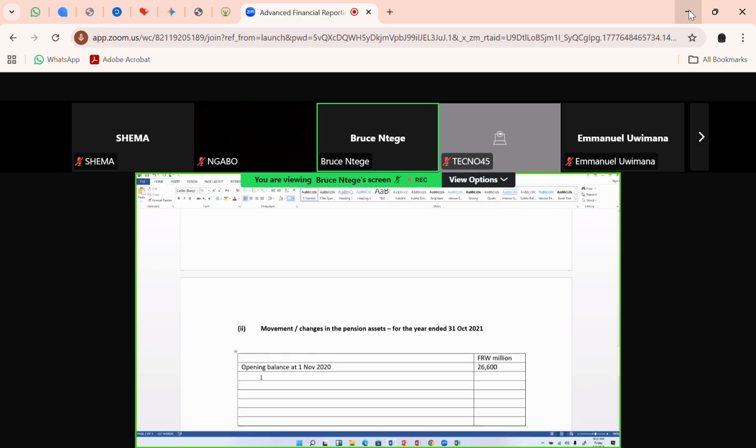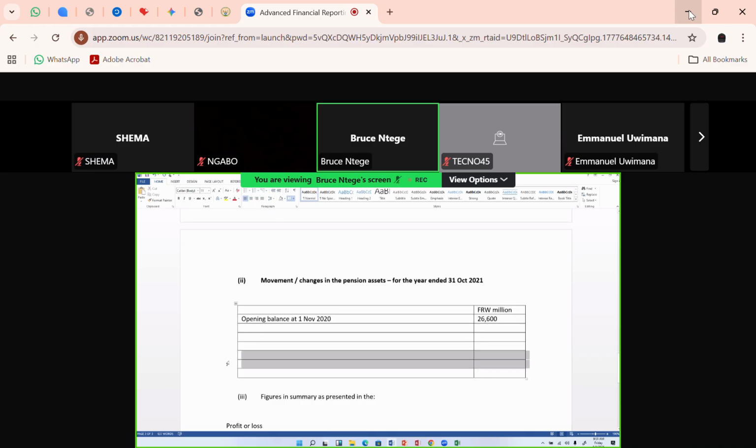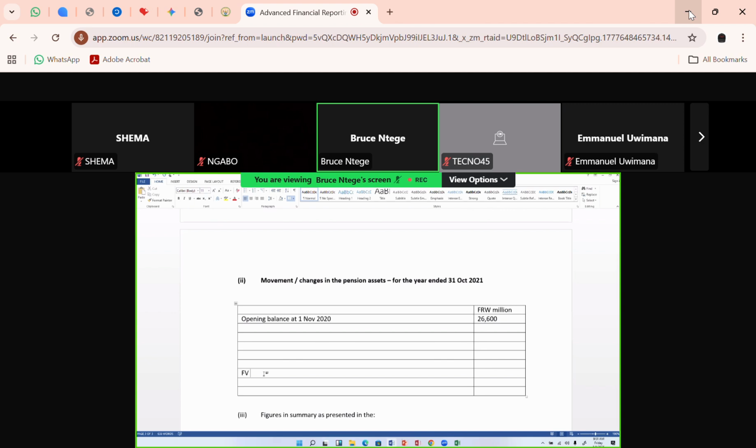So it's going to be market value or fair value. Let me leave a couple of lines there so that, again, I don't run out of space. Okay, so fair value, the pension assets at the year end. Our year end, in this case, is 31st October 2021. Okay, and the figure they've actually given me is 31,500. Okay, so what I'm doing is I'm posting these figures.